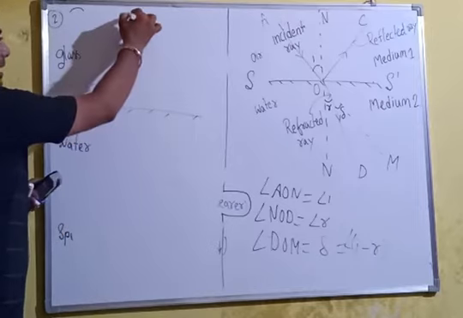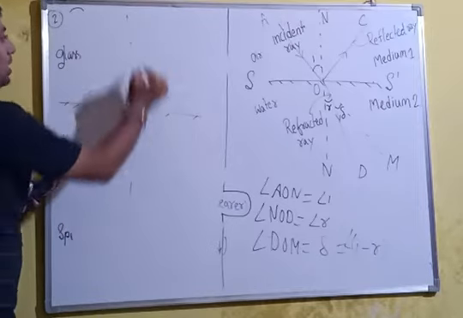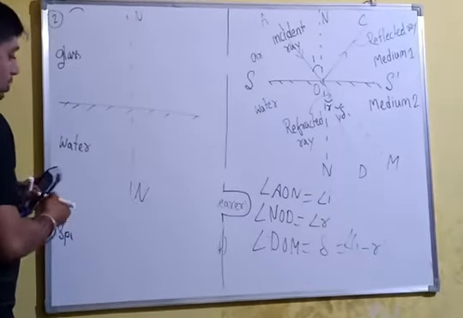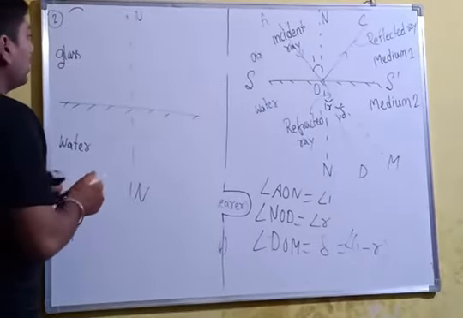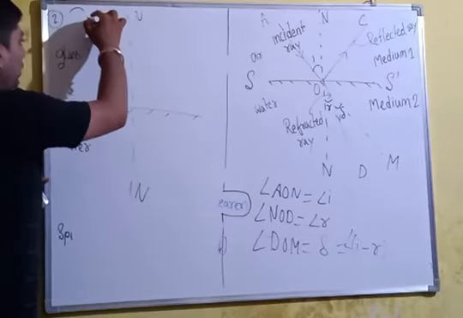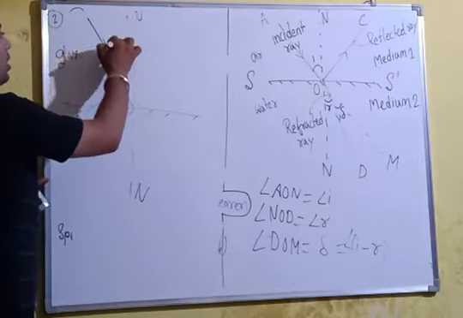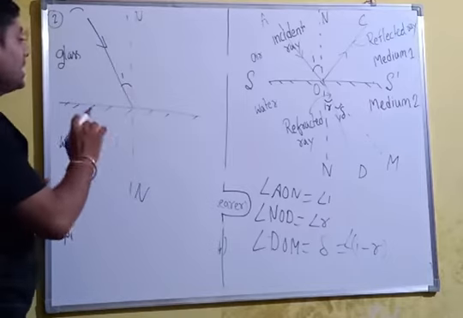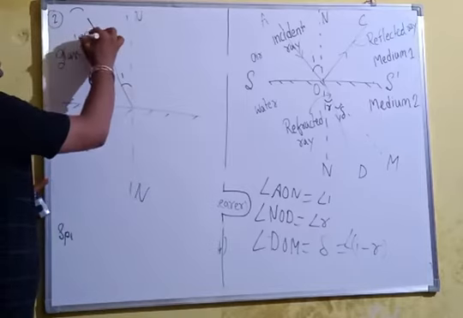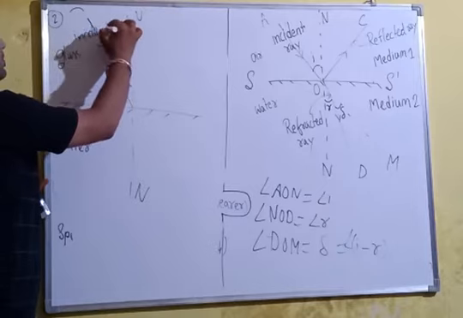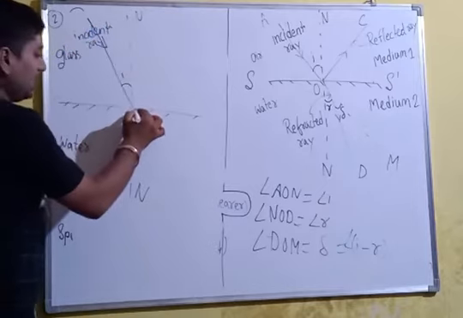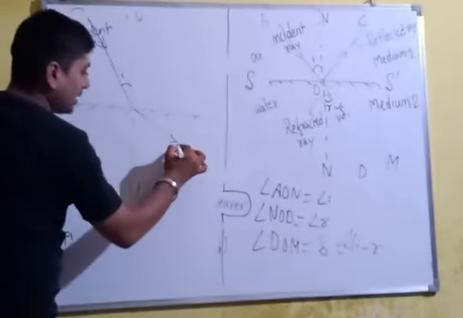Here I have taken the normal, that is N. Dear students, you know very well, when a ray of light comes, this is the angle of incidence between the normal and the incident ray. This is the incident ray, and this is the refracted ray.